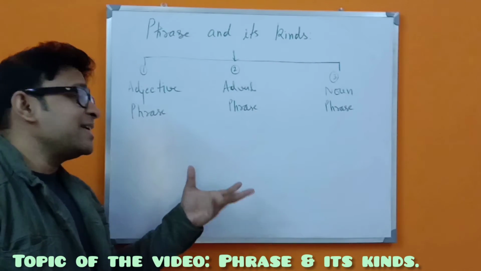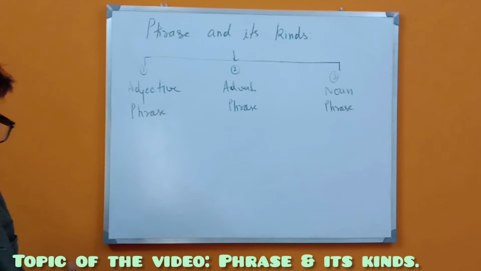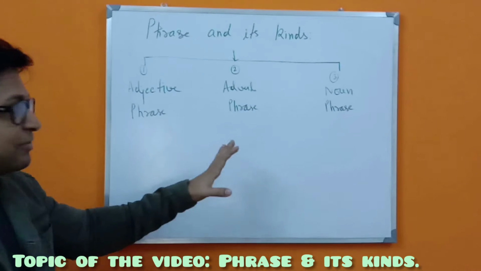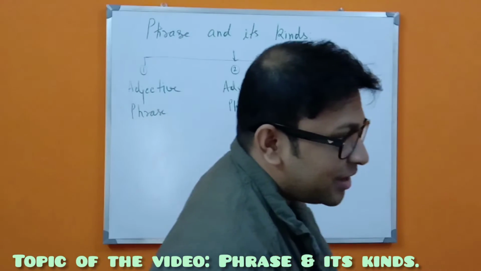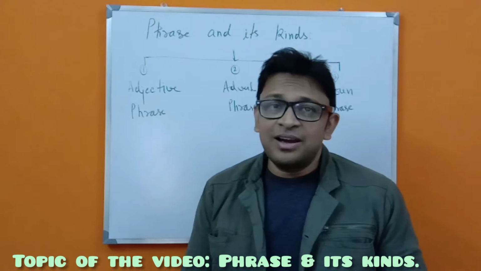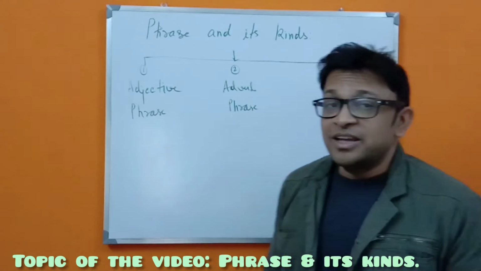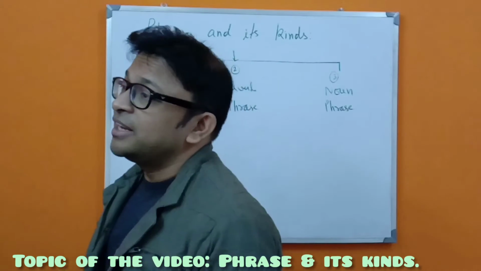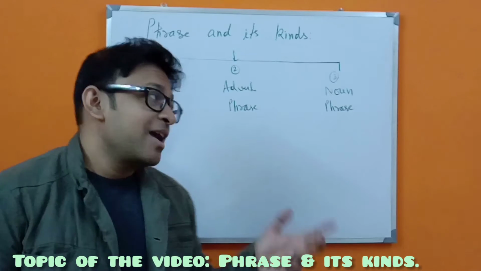So what is the function of these things? The three of them have a specific function. What do they do? Our adjective phrase, what does it do? A group of words which gives some clear meaning to the noun, the subject.